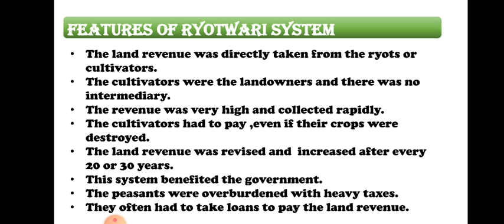For that they had to take loans, and the moneylenders gave loans at a very high interest rate. That ultimately led to farmers selling their land, losing their rights over their paternal land, or mortgaging their land for any emergency or for paying the revenue. So the condition of the farmers under all these three methods became worse in India.